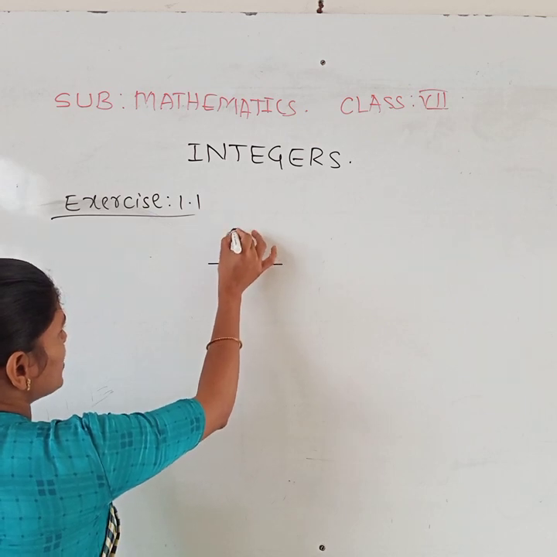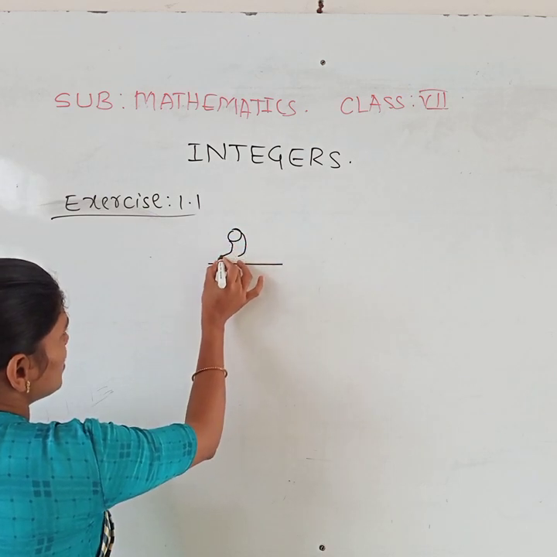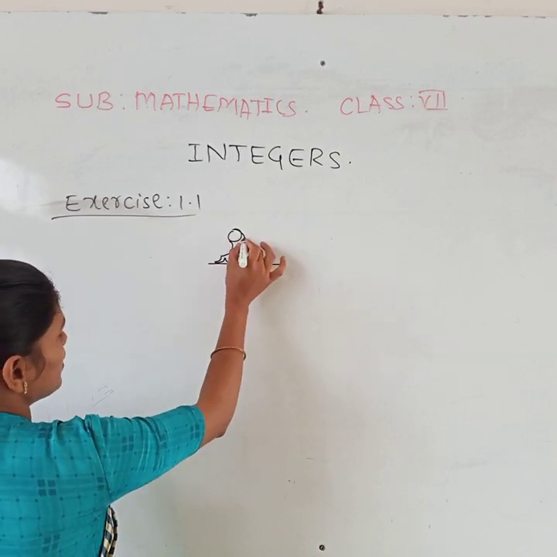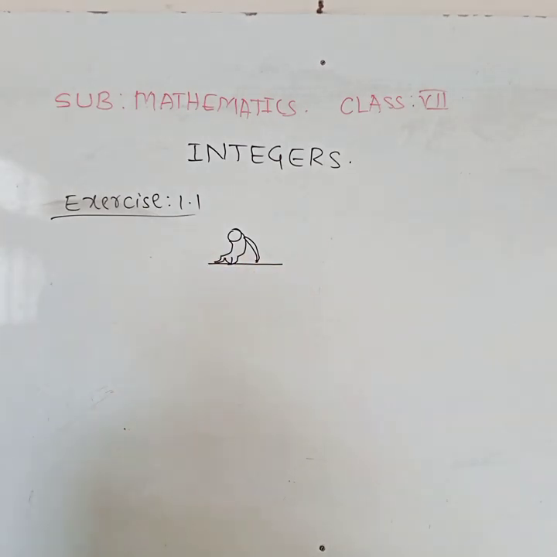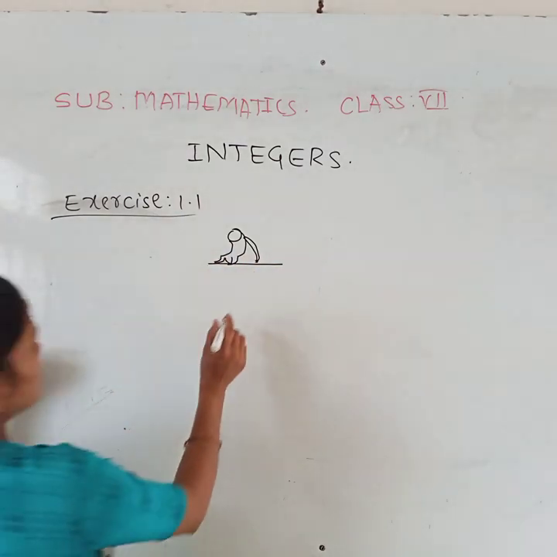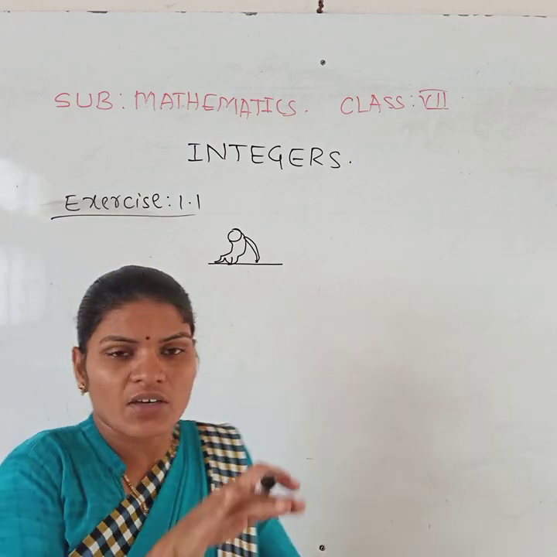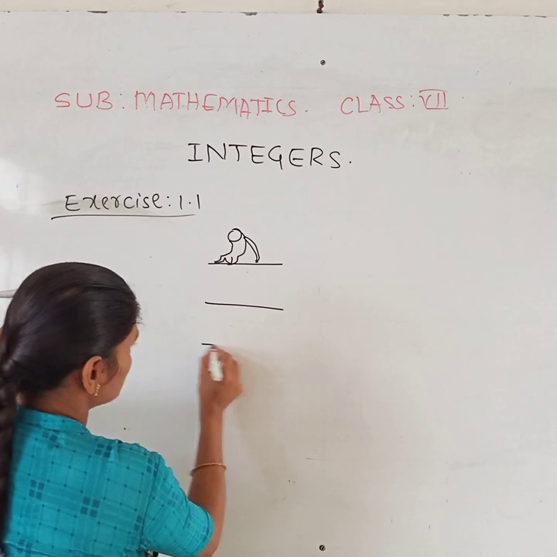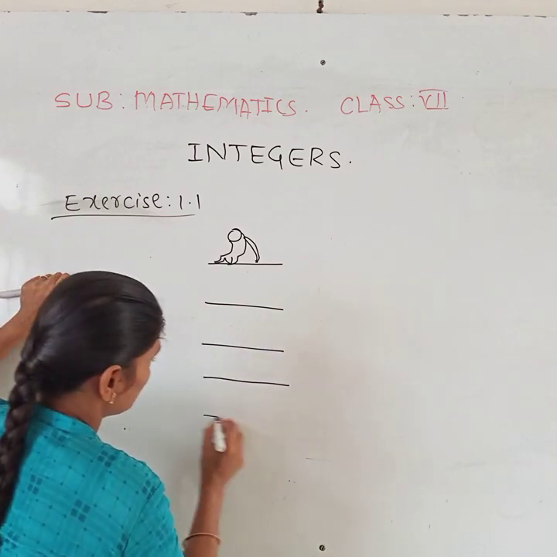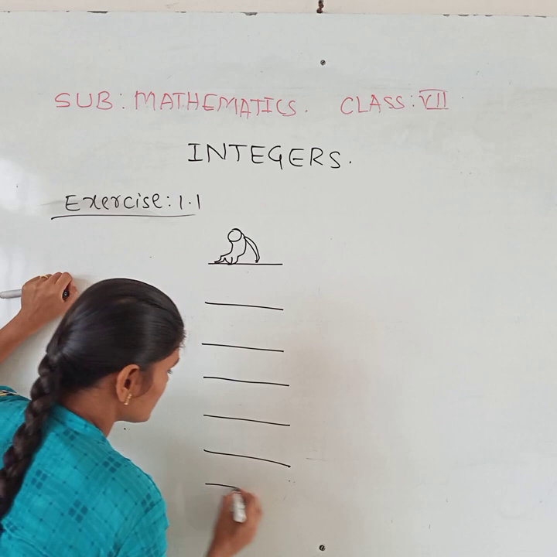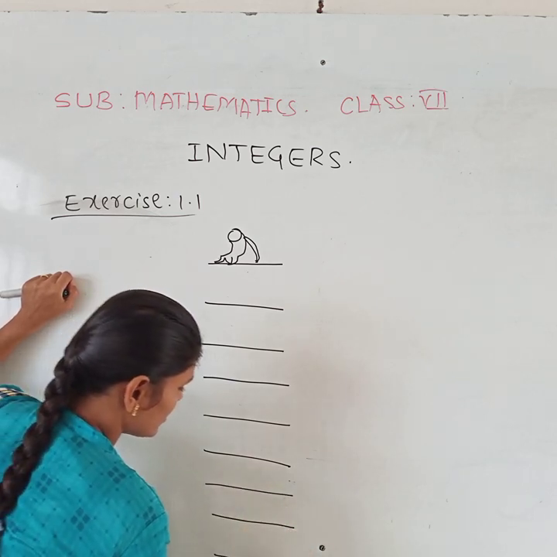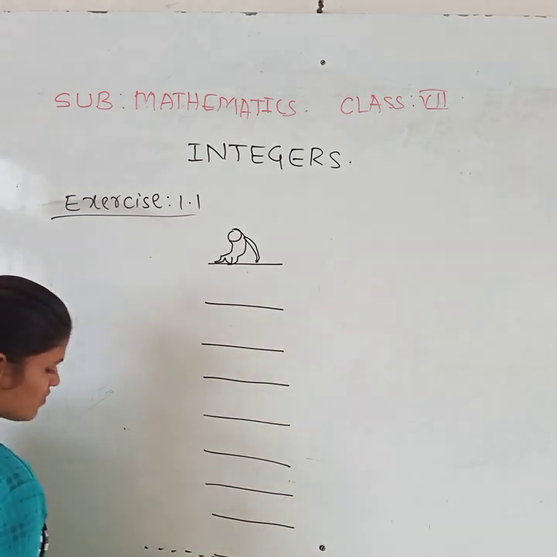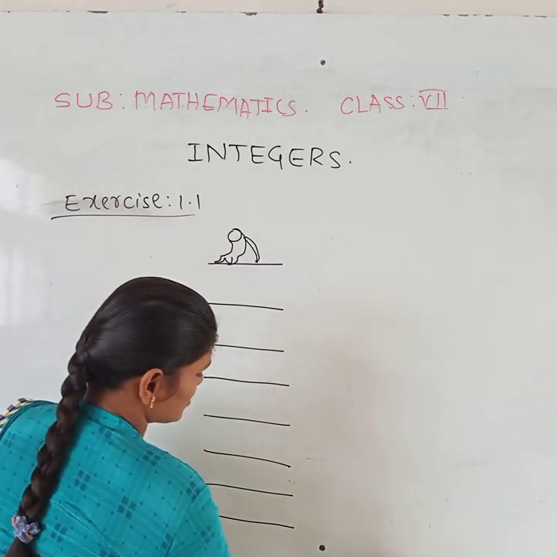There are 9 steps: first, second, third, fourth, fifth, sixth, 7, 8, 9. At the 9th step there is water.